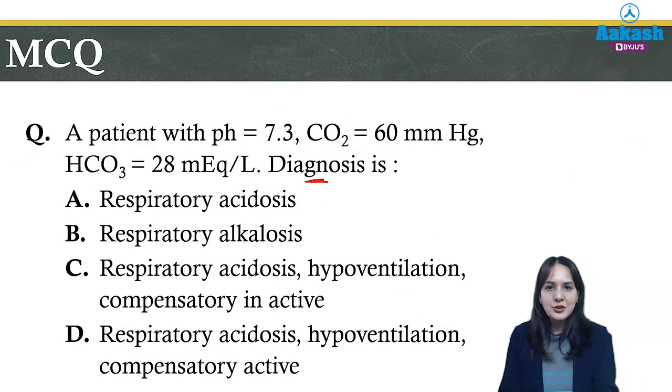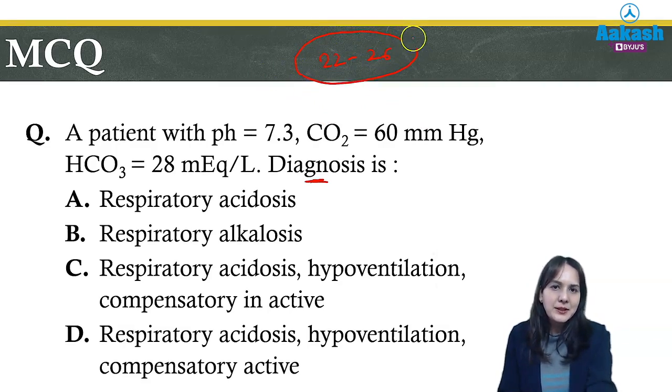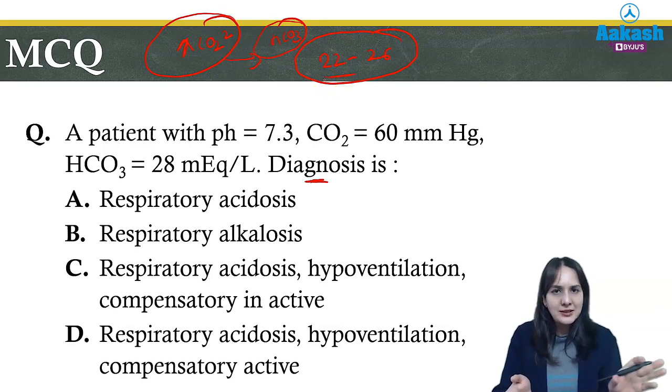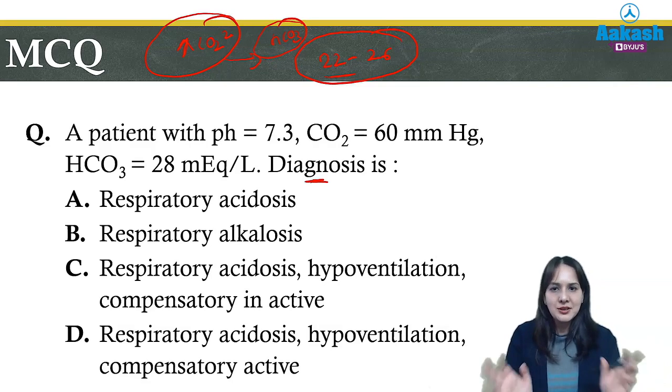So for compensation, we know that for respiratory acidosis, the normal bicarbonate value is 22 to 26, and respiratory acidosis is due to an increase in carbon dioxide. So the compensation we have discussed is by the bicarbonate level, which will also increase. If the bicarbonate levels are within the normal range, that means compensation has not started. But if bicarbonate has increased, that means compensation has started and is active.